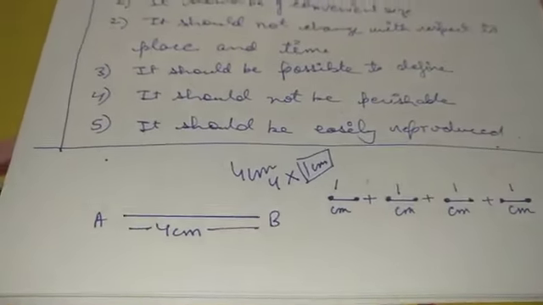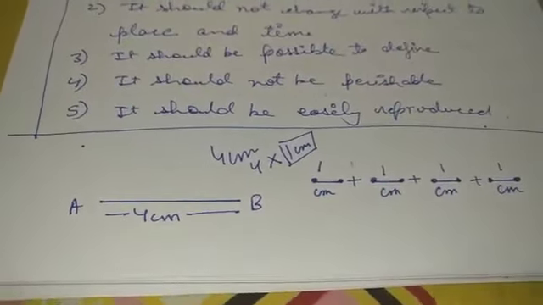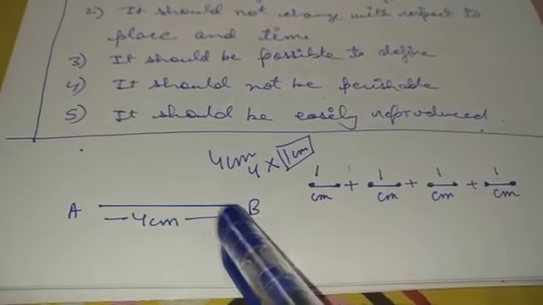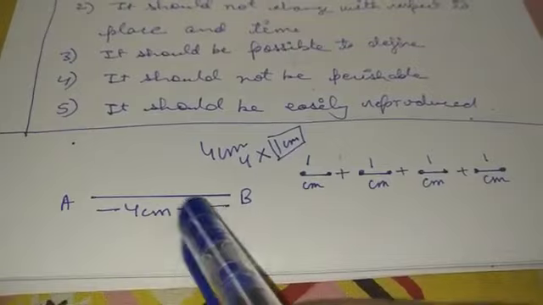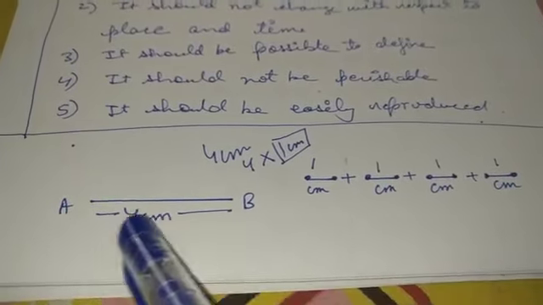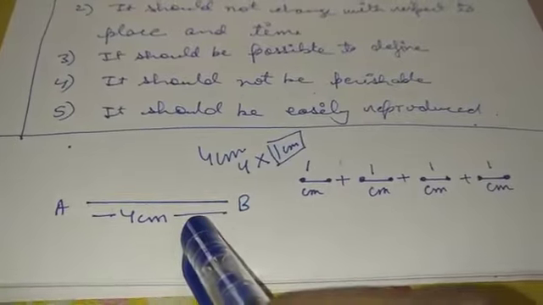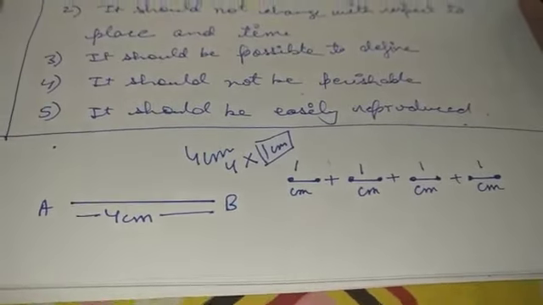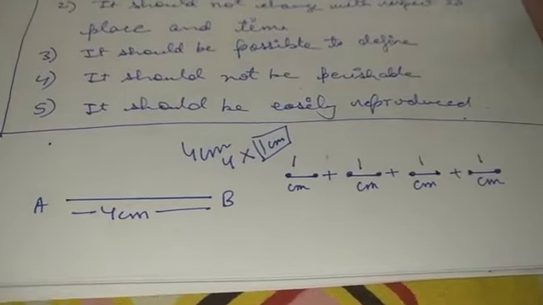Then only we can say what the actual length of this quantity is. So we are going to use a scale, and after measuring we came to know it comes out to be 4 centimeter. So this 4 centimeter refers to the length. So length is the physical quantity.